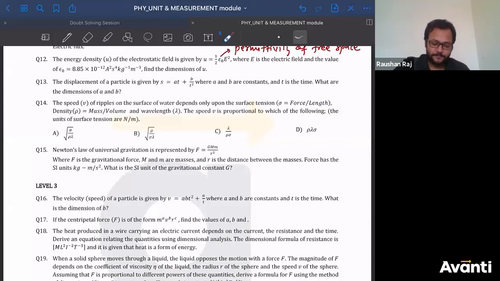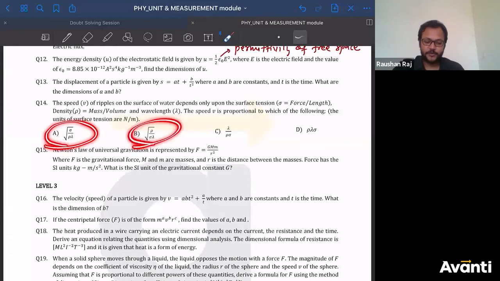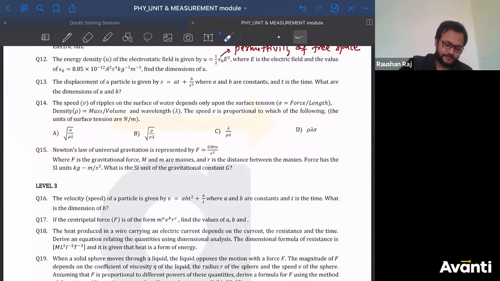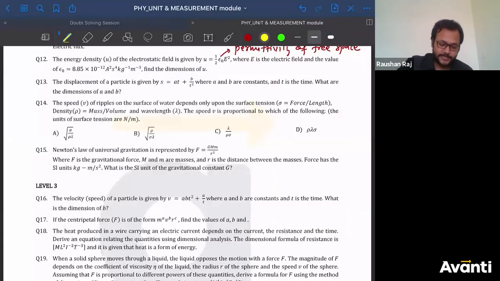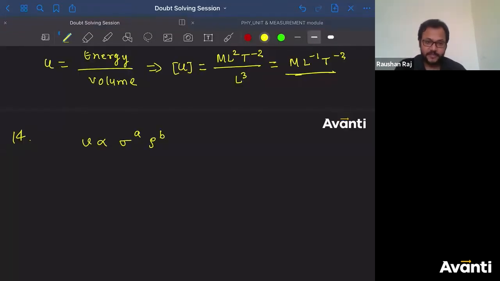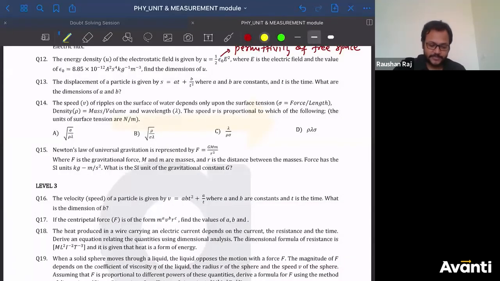All right. So the speed depends on surface tension, density and wavelength. The speed v is proportional to which of the following? मतलब इनमें से किसके proportional होगा? So I'll use the same funda. I thought you guys are over with this. So speed is directly proportional to surface tension to the power a. Then किस पे है देखो? Density, rho to the power b. Then wavelength, that is lambda, lambda to the power c. अच्छा, what is the dimensional formula for lambda, guys? Tell me. What is the dimensional formula for lambda?